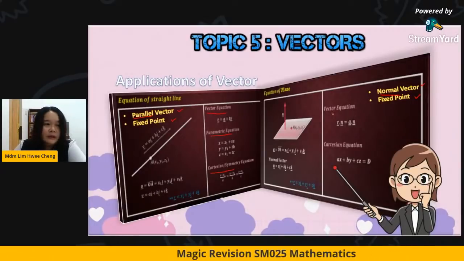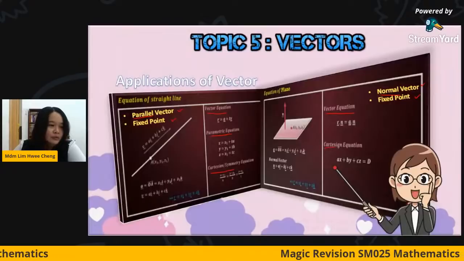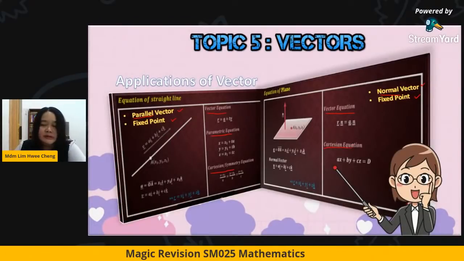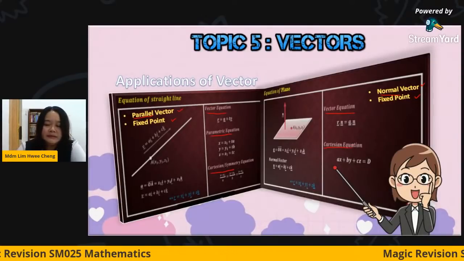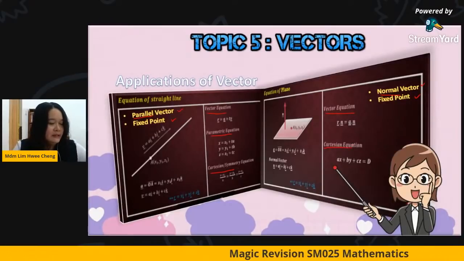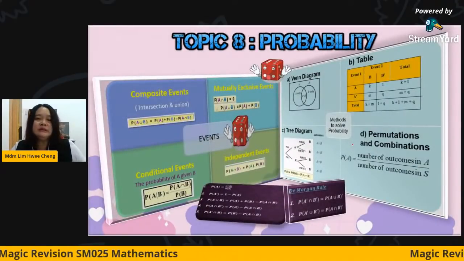Okay, again, for the equations of a plane, what do you need? You need to know how to form the vector equation of a plane. Okay, so this is basically the main thing in chapter 5. All these three chapters we are going to explain in detail after this. Okay, so now we come to chapter 8.